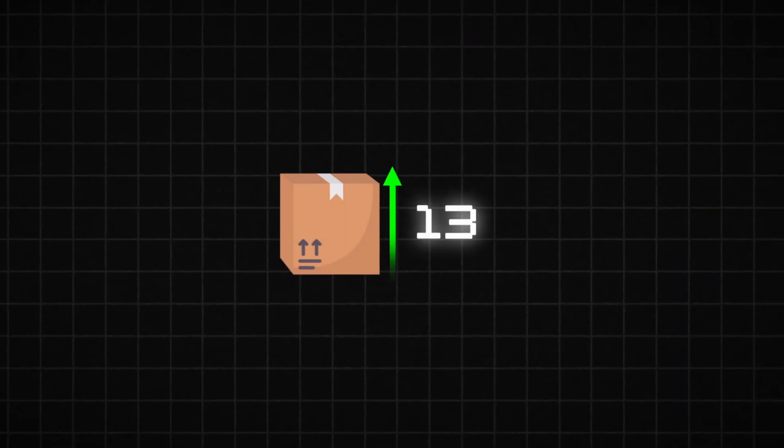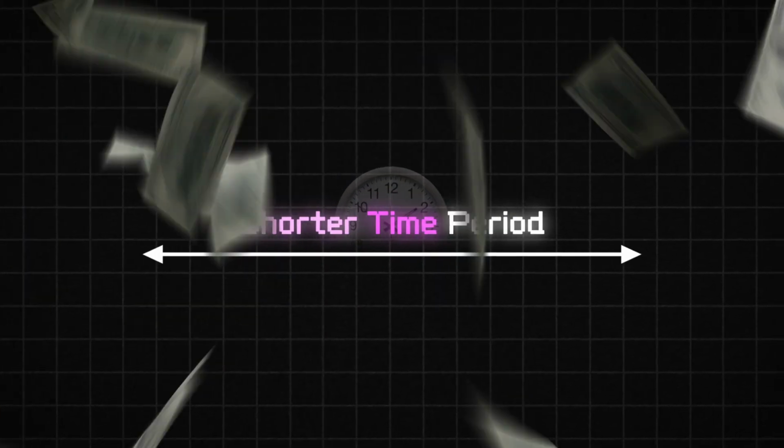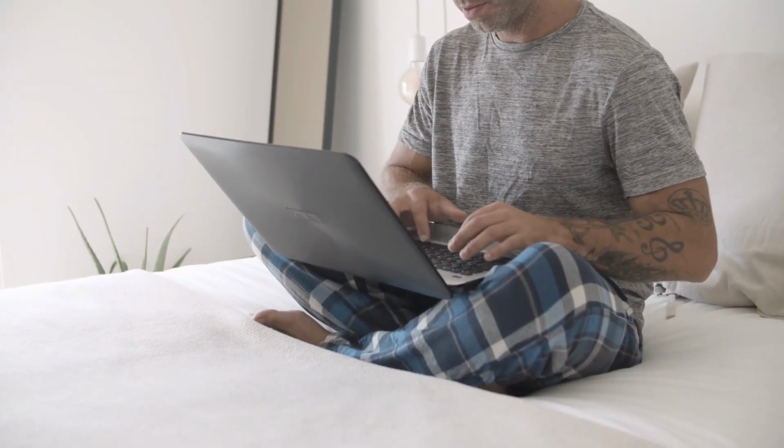How many products you can source in a shorter time period is going to make you more money. And so if you're taking a lot of time to manually check every single product, you're going to be losing out on profit if you only have an hour or two to source, or 30 minutes to source, rather than if you could just click the extension and get the numbers in real time.